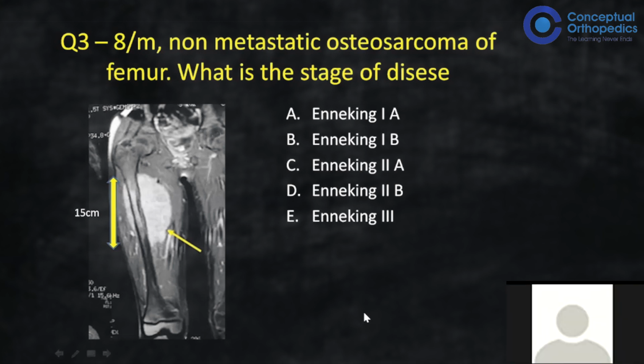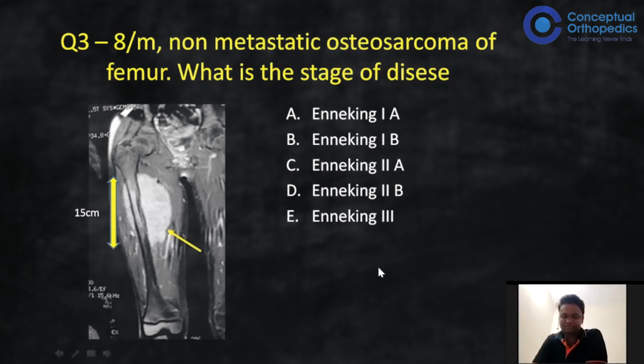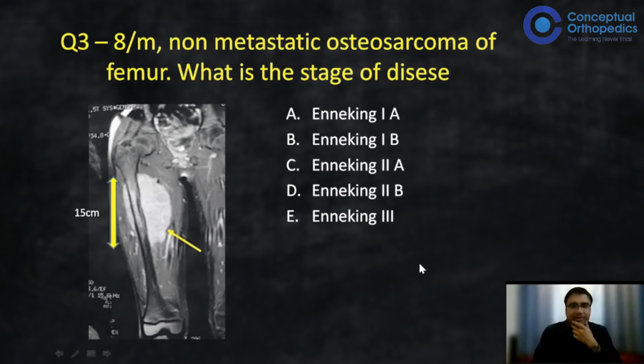Can you, any idea? No, sir. So see, Dr. William Enneking in 1980, I think, he gave this Enneking classification, and it is different for benign tumor and different for malignant tumor. Let us first talk about this case where the question is asked.